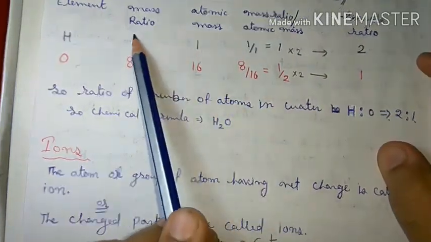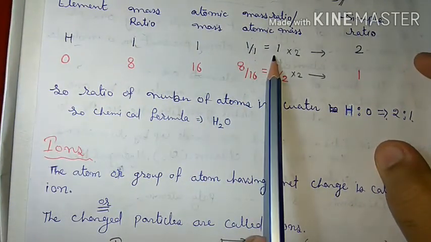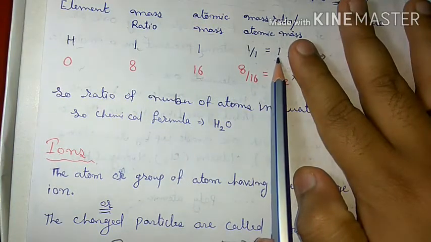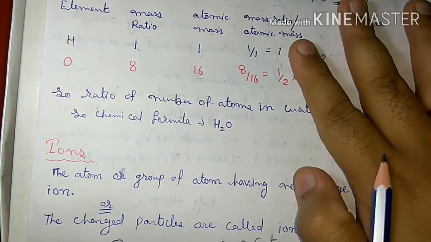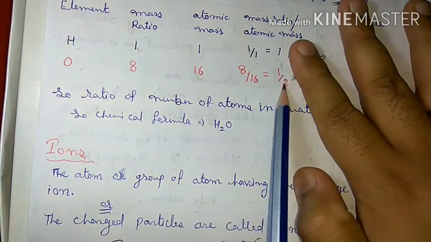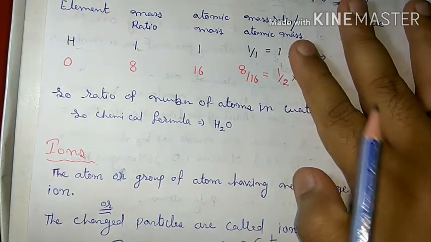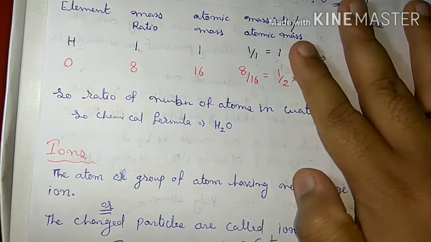For hydrogen, 1 divided by 1 is 1. For oxygen, 8 divided by 16 is half. Now the relative ratio is a fraction, and we know that in a molecule atoms are always present in complete, whole numbers.